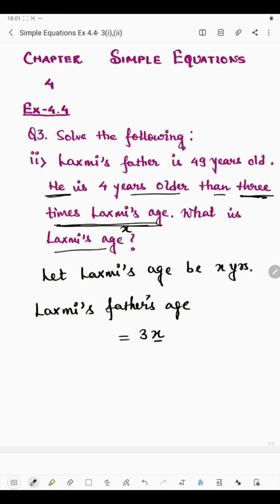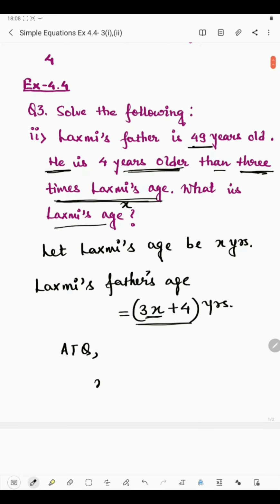Okay, now it is said that 4 years older means 4 years more than this. So what will be 3x plus 4? Now whose age is this? It's Lakshmi's father's age, and Lakshmi's father's age is given, which is 49. So according to the question, 3x plus 4 will be equal to 49. Now we will find the value of x to get Lakshmi's age.